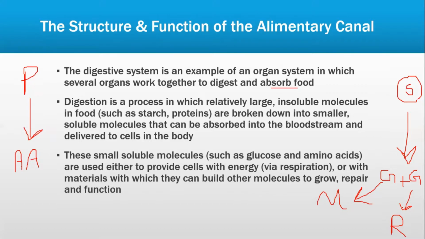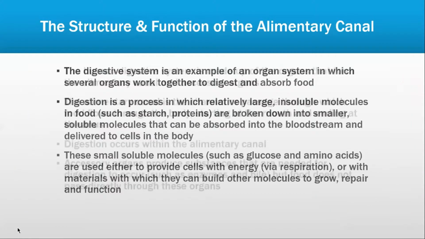Now, starch and proteins cannot be directly absorbed because they are large molecules. They are difficult to break down. Hence, they have to be converted into simpler substances. These small soluble molecules such as glucose and amino acids are used to provide cells with energy. Of course, energy comes via respiration and other functions inside muscle cells which require a lot of energy to work.